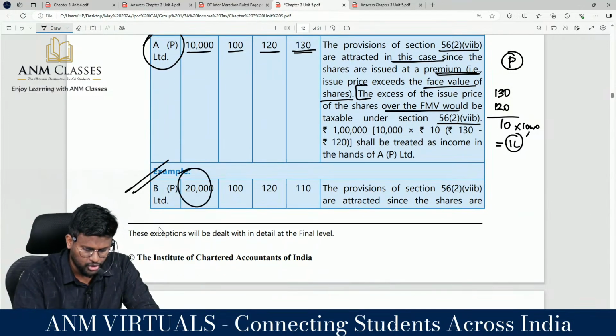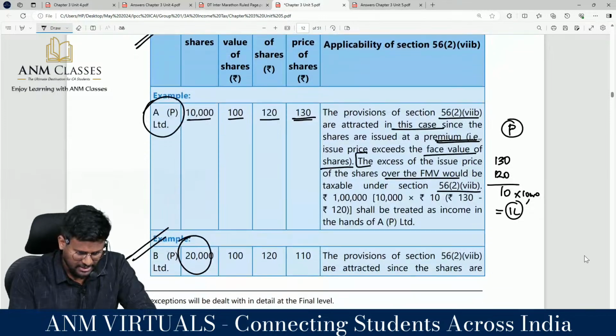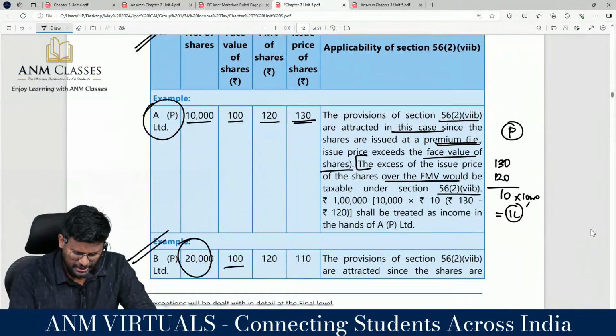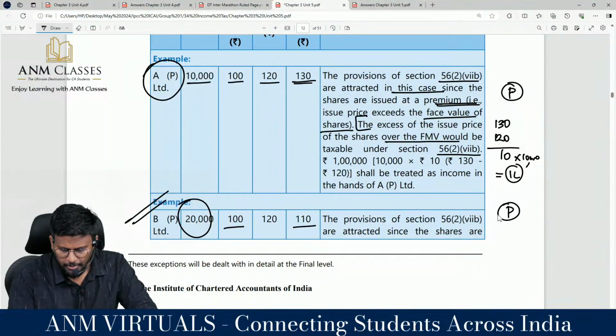B private limited எவ்வளவு shares வச்சிருக்காங்க? What is the face value? But what is the issue price? Is it a premium?